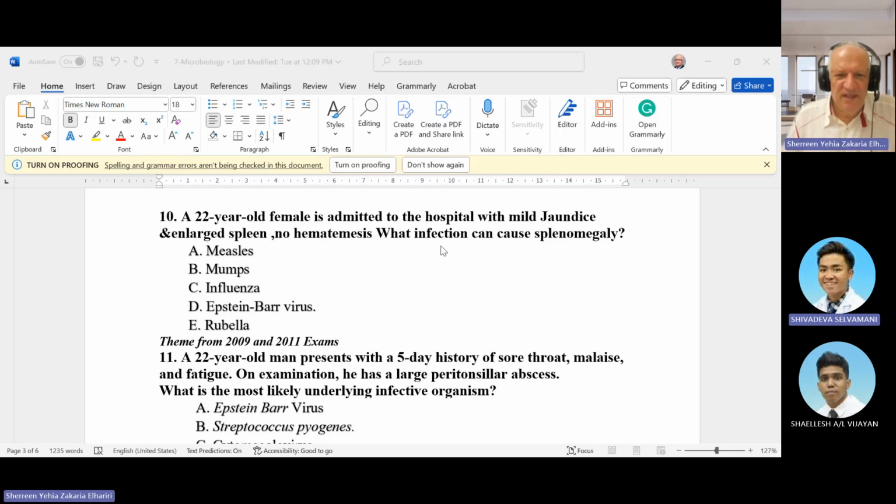Epstein-Barr virus. Yeah, it is infectious mononucleosis. Infectious mononucleosis can cause splenomegaly, can cause jaundice. Epstein-Barr virus is the main causative agent for infectious mononucleosis. It is worth remembering that Epstein-Barr virus in some countries, like China, can cause nasopharyngeal carcinoma, and in other countries, like in Africa, can cause Burkitt lymphoma.